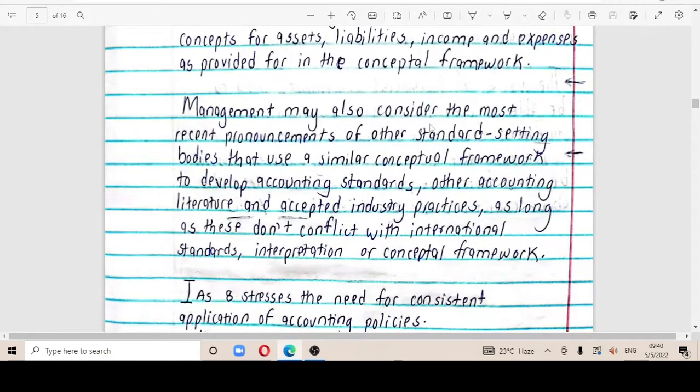Management may also consider the most recent pronouncements of other standard setting bodies that use a similar conceptual framework to develop accounting standards, other accounting literature, and accepted industry practices, as long as they do not conflict with the international standards, the IFRIC interpretations, or the conceptual framework.